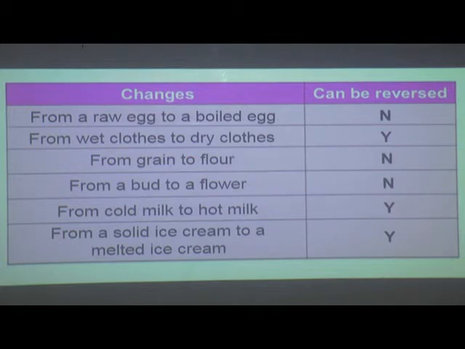Examples of irreversible changes are burning of wood, weathering of rocks, rusting of iron, grinding of wheat grain into flour, cooking of food, burning of crackers, and growth of plants. These were the examples of irreversible changes. Now I hope you all have understood about the reversible and irreversible changes.